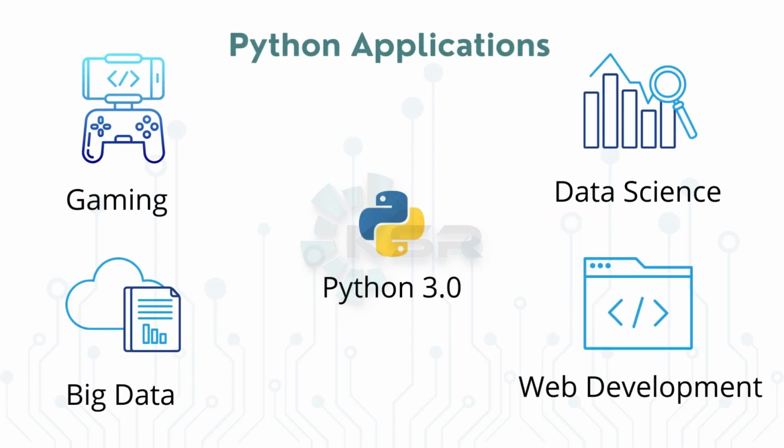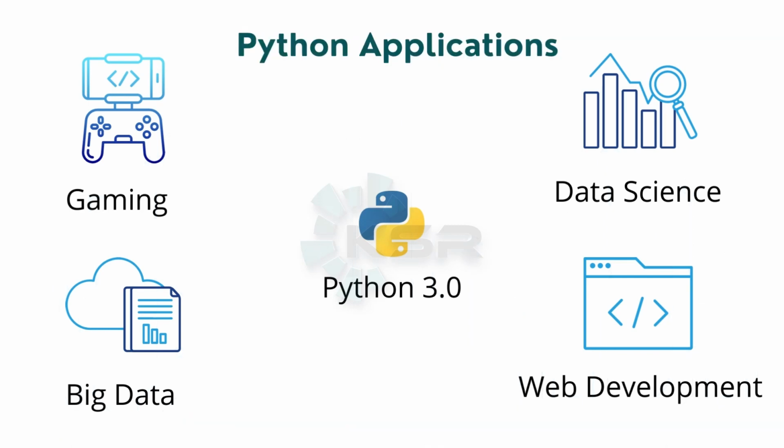Over a period of time, people started adding more and more features into the programming language, especially when Python 3 got introduced. Since then, this programming language has become more popular, and it has become useful in most of the industry. You can take the gaming world, the enterprise world, the data world, big data, or data science. Python started being used everywhere after Python 3 came into the picture, right?